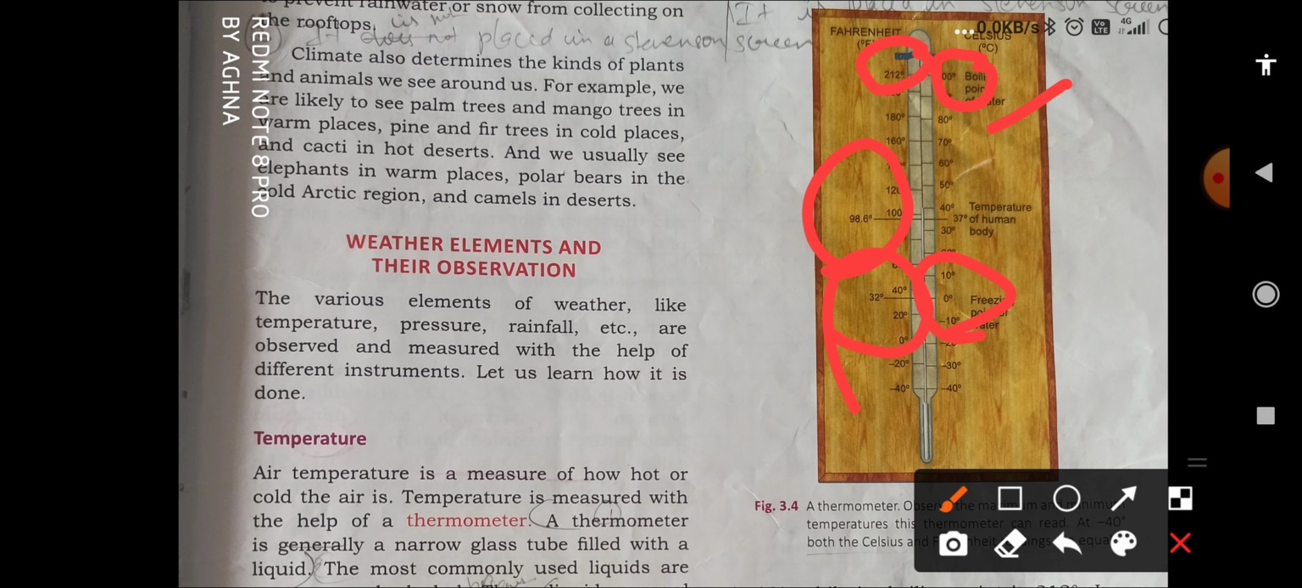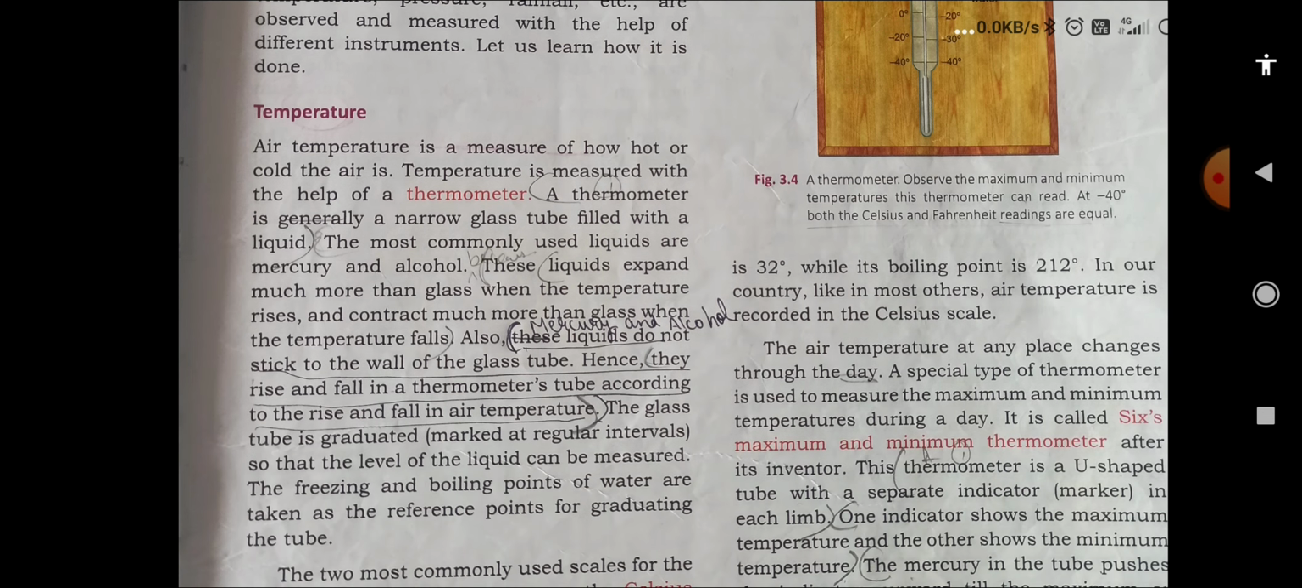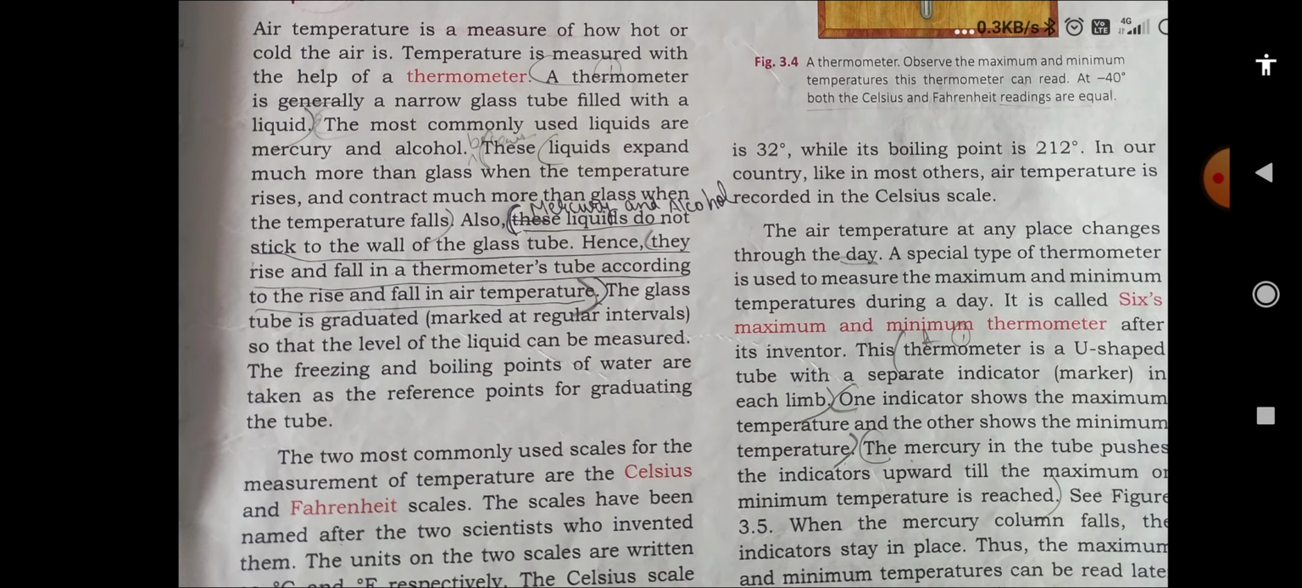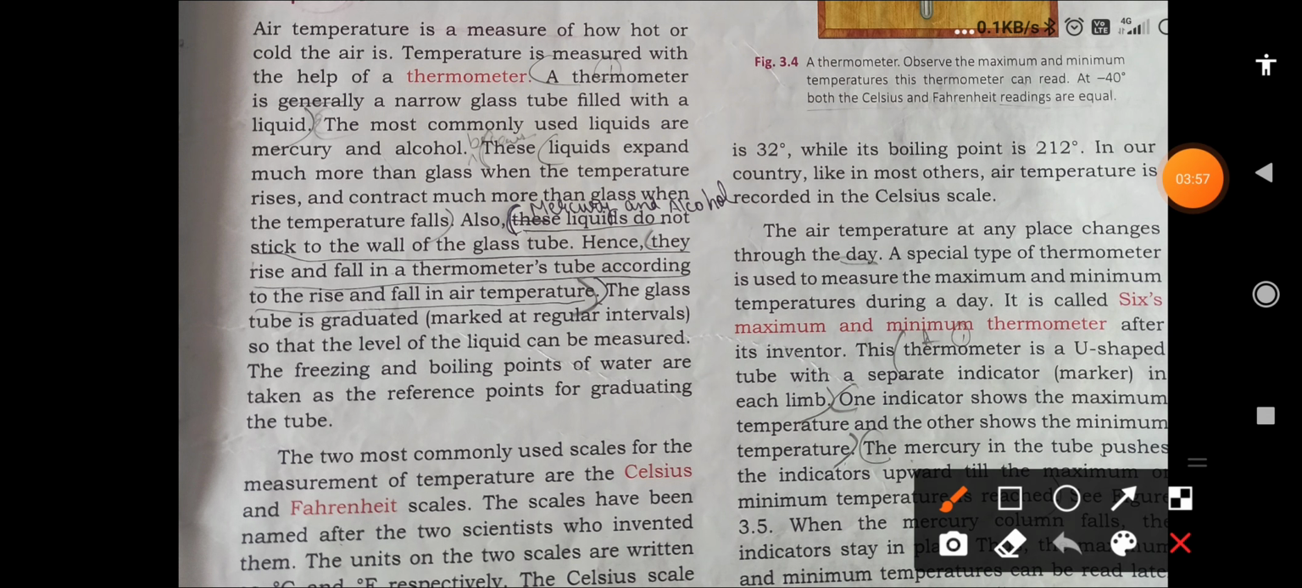Next important thing is that nowadays people measure the temperature through the Six's maximum and minimum thermometer. It is given here. This is a special type of thermometer which measures the maximum and minimum temperature of a particular day, throughout a day. This is a special type of thermometer, and the picture is given here on page number 22.